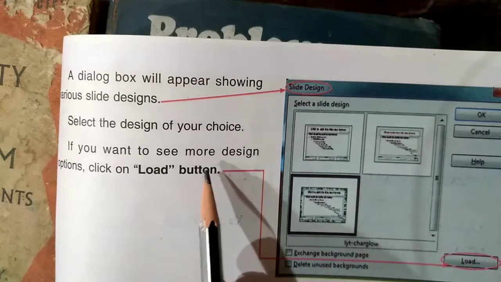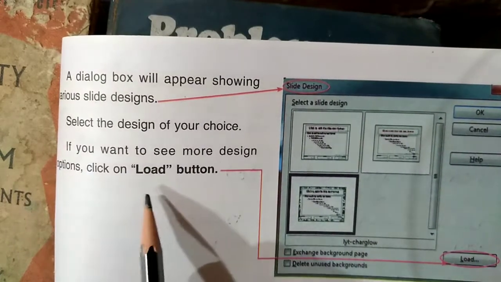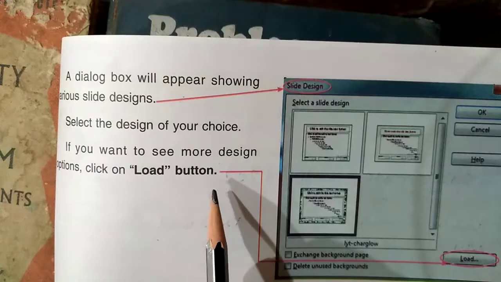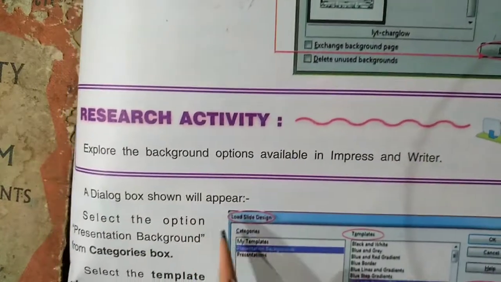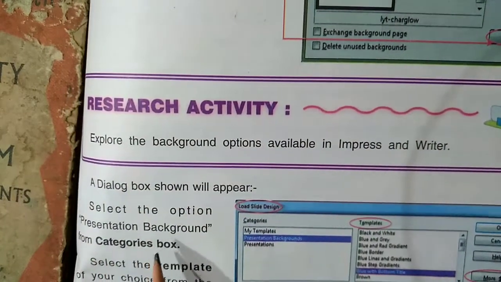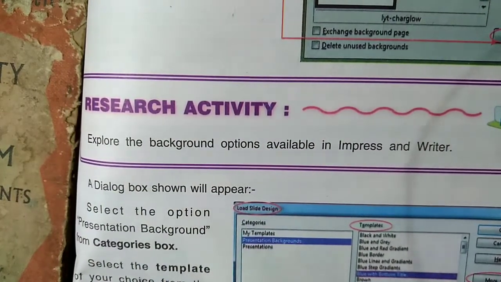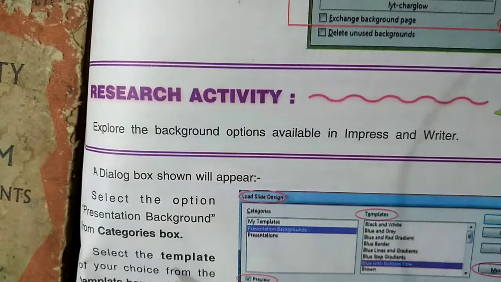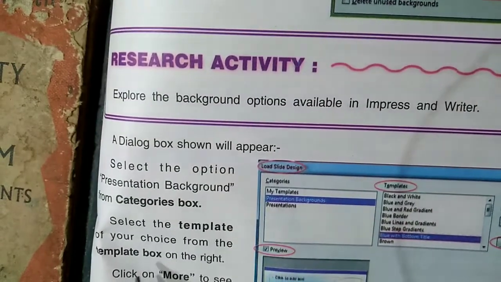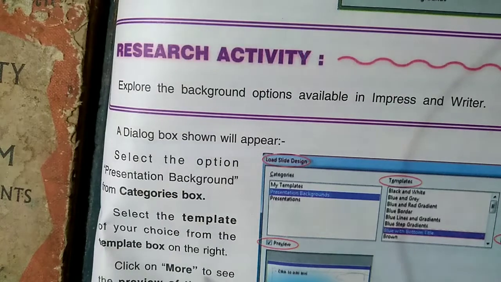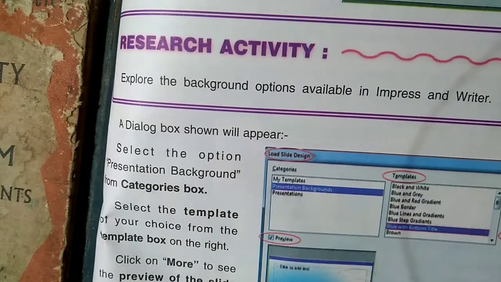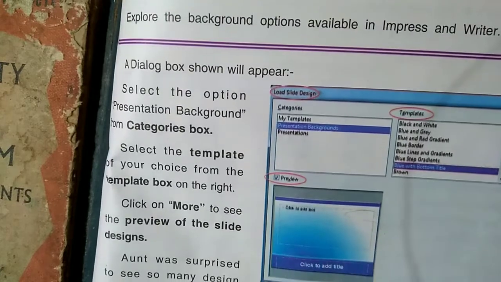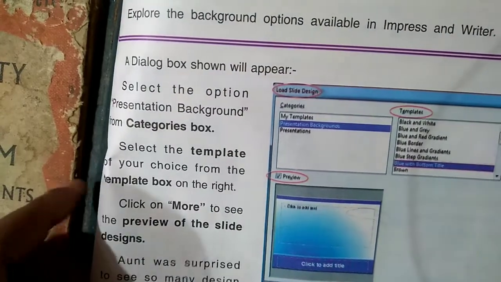If you want to see more design options, click on the load button. Where will you click? Load button. A dialog box will appear. Select the option presentation background from the category box. Select the template of your choice from the template box on the right. Click on more to see the preview of the slide designs. Aunt was surprised to see so many design templates. She was trying out each one by one.